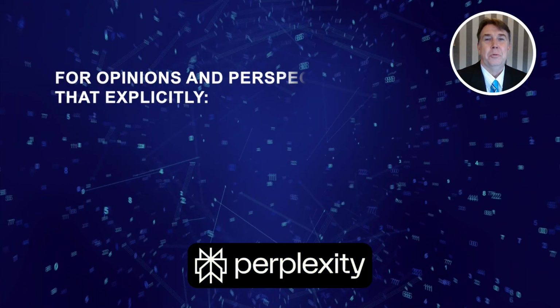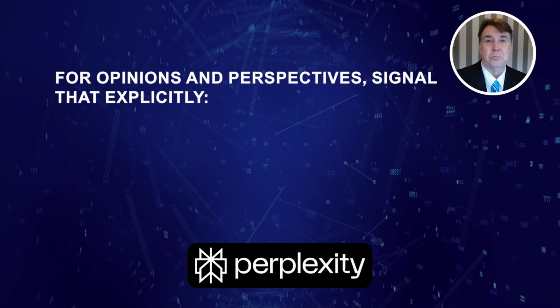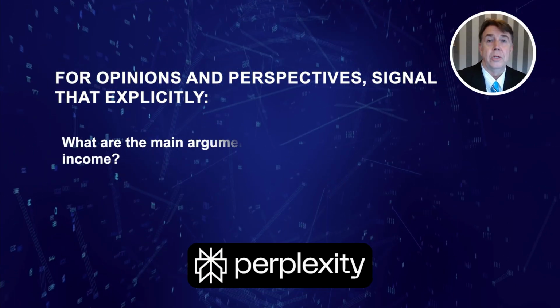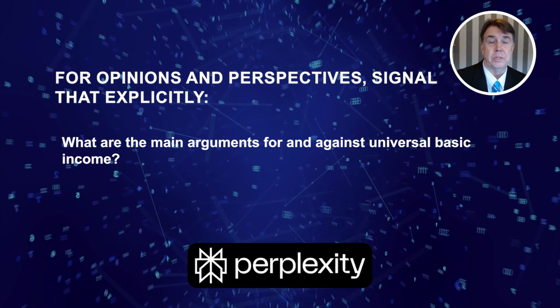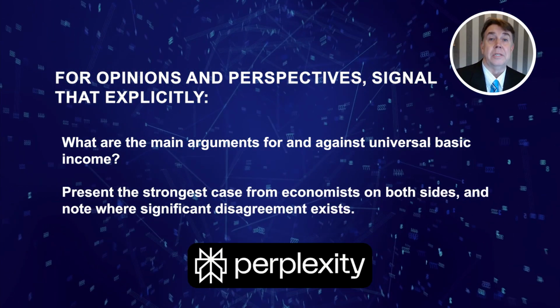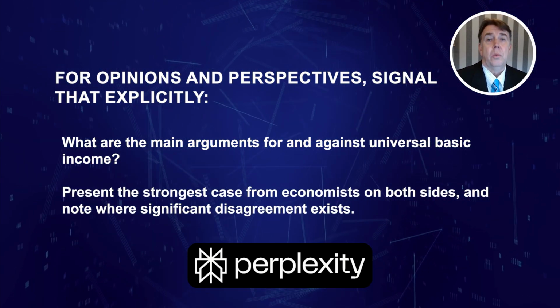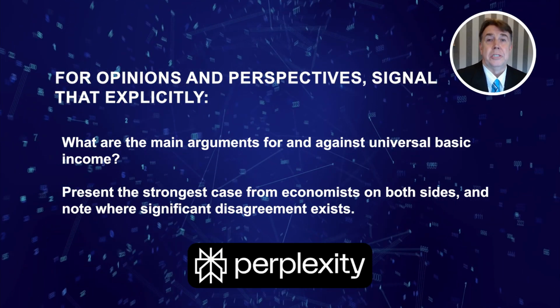For opinions and perspectives, signal that explicitly. What are the main arguments for and against universal basic income? Present the strongest case from economists on both sides, and note where significant disagreement exists.